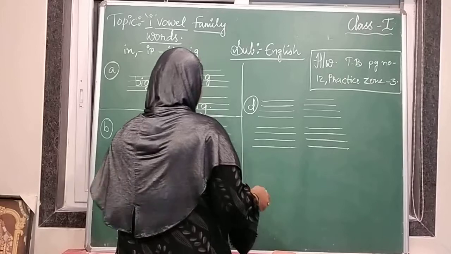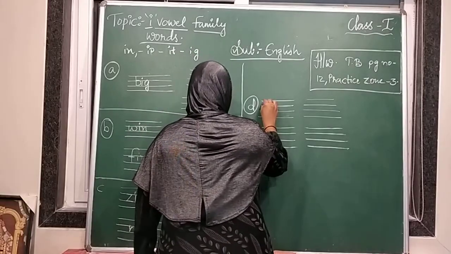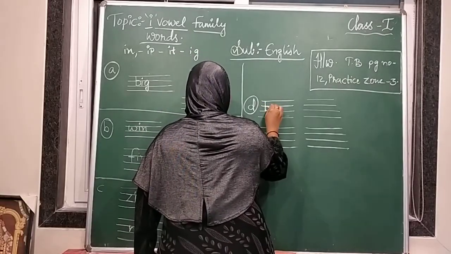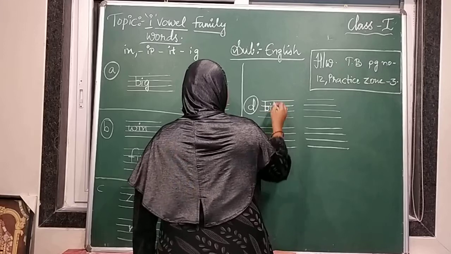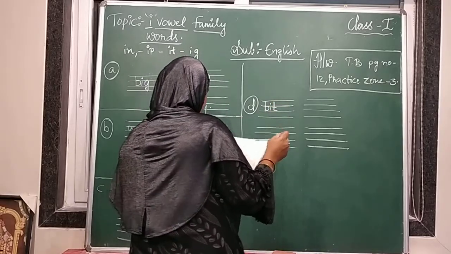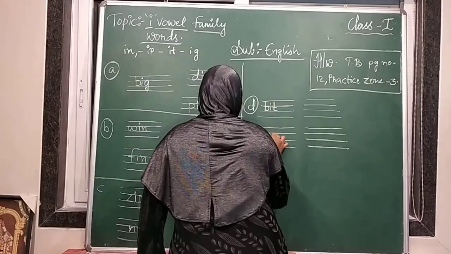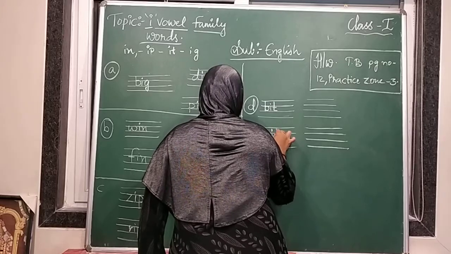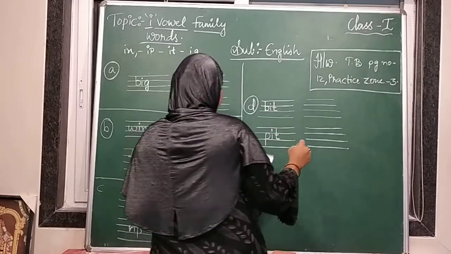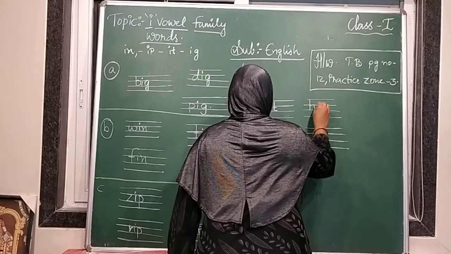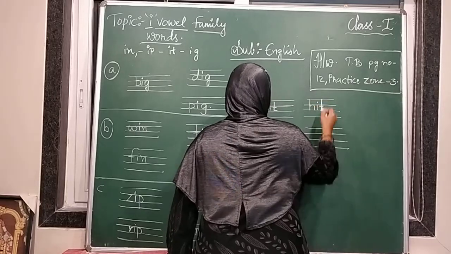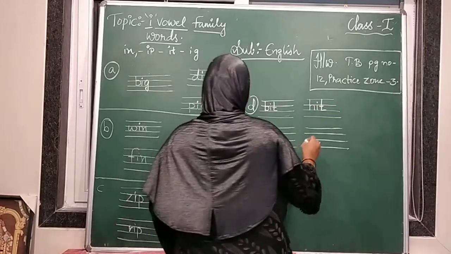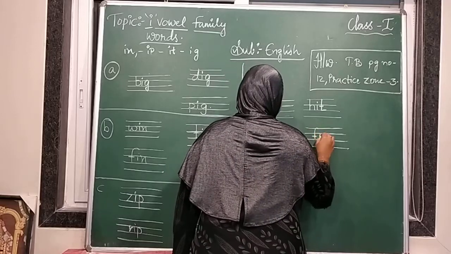So what you have to write? First letter is B. B-I-T, bit. P-I-T, pit. And H-I-T, hit. And the next one, F-I-T, fit.